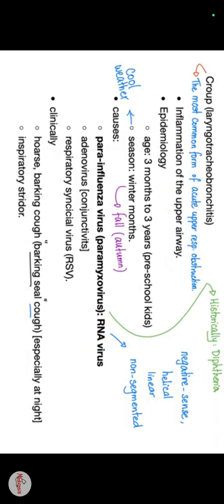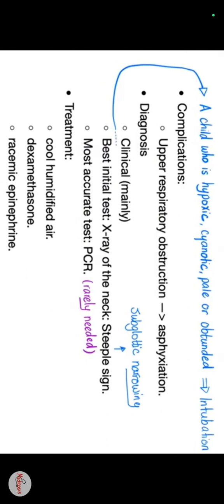Clinically, hoarse barking cough, barking seal cough, especially at night, and inspiratory stridor are present in the child who has croup. A child who is hypoxic, cyanotic, pale, or obtunded needs intubation. Okay, complication: upper respiratory obstruction and asphyxiation.